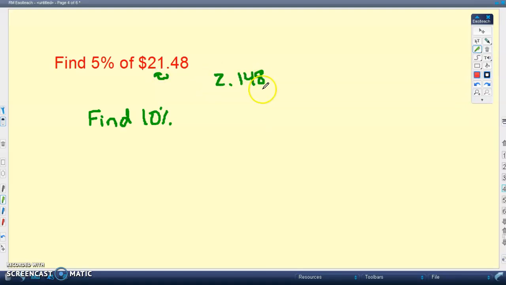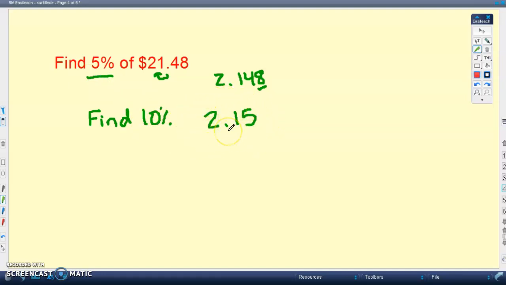To review, again, we're going to round this right away. So this is going to go ahead and make that 4 become a 5. So we end up with 2.15. Now, to find 5%, again, I'm not done. I want to find 5%. What I need to do is cut this in half. So I need to find half of $2.15.